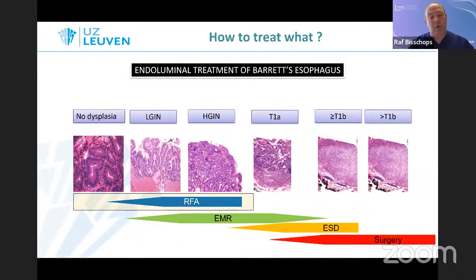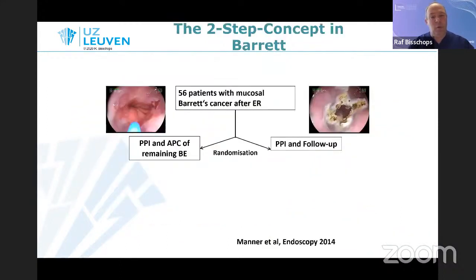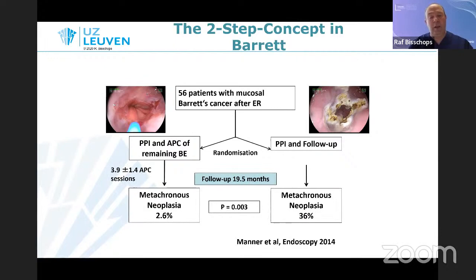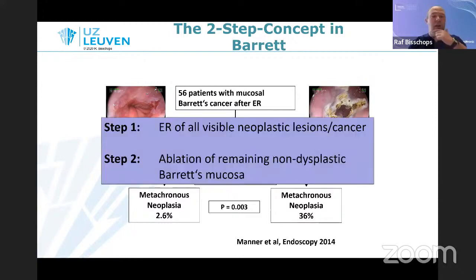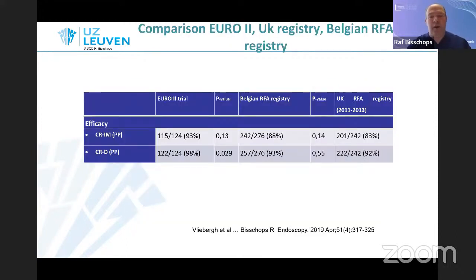So where does RFA or ablation techniques come into play? Well, the concept of the 2-step concept for Barrett's dysplasia comes actually from an APC trial, where randomization showed that in the long term, metachronous neoplasia was significantly reduced by additional ablation. And this has now been reiterated in several trials, the EURA2 trial, and also outside of trials, to show really excellent outcomes in terms of complete remission of dysplasia and complete remission of intestinal metaplasia, respectively being more than 90% and more than 80%.